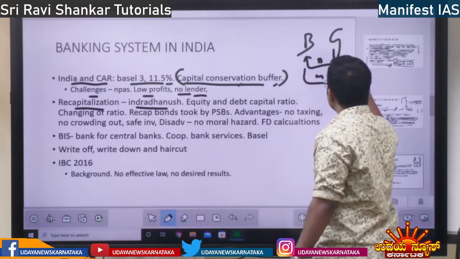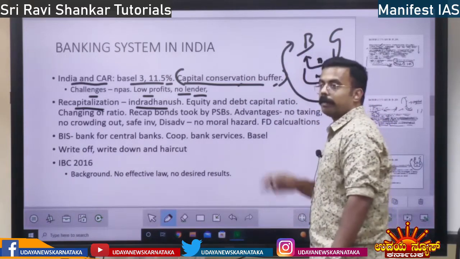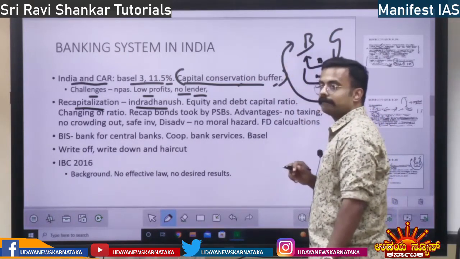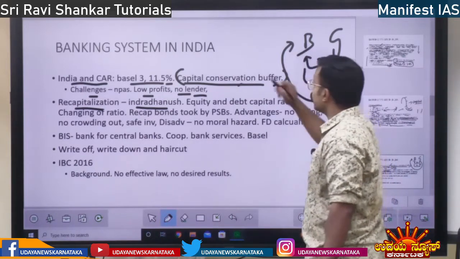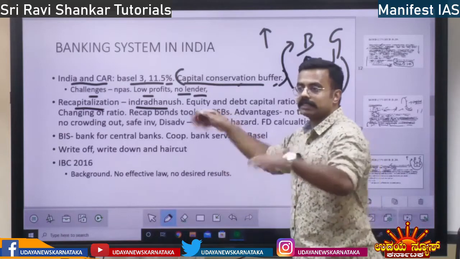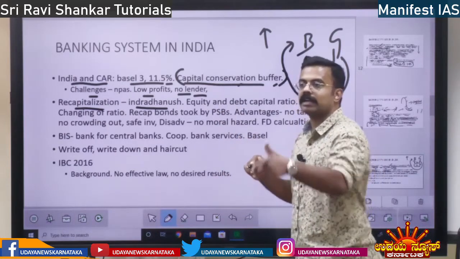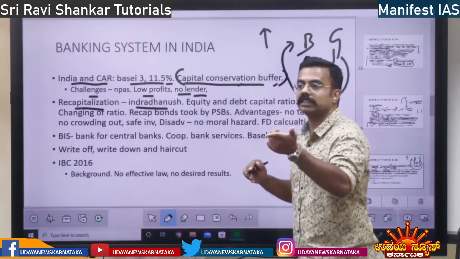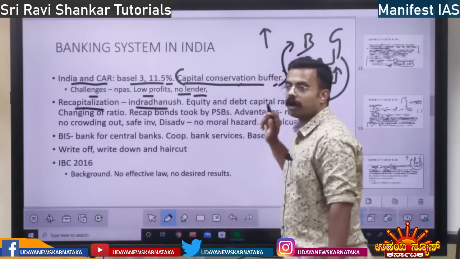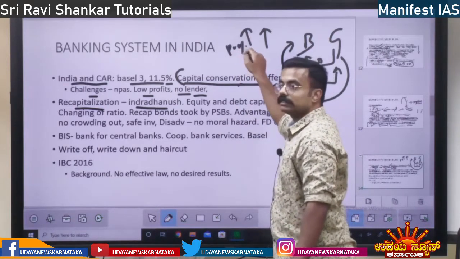So in turn, this money, what government does? It invests in the share. Bank shares ಅಲ್ಲಿ invest ಮಾಡುತ್ತೆ. Bank share ಅಲ್ಲಿ invest ಮಾಡಿದಾಗ share price will go up. Everybody will start taking bank shares because government has invested. When government invests in a bank, it increases the confidence in the market. The share price will go up. When share price go up, profit of the banks will increase.